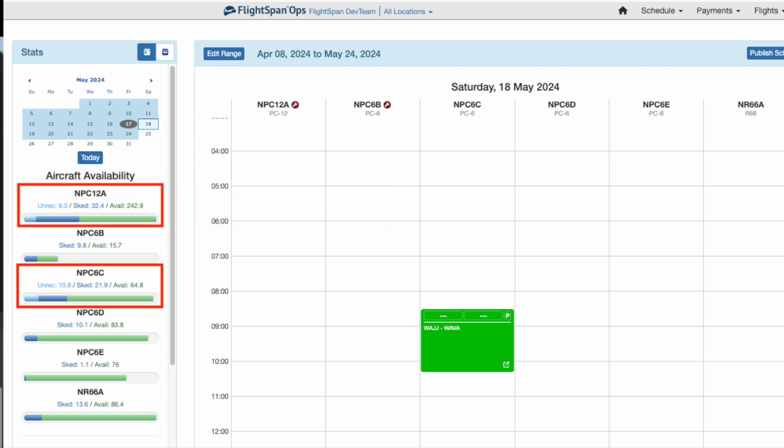In this example, both November PC-12 Alpha and November PC-6 Charlie have unrecorded, unflown, planned or confirmed flights since the last maintenance.